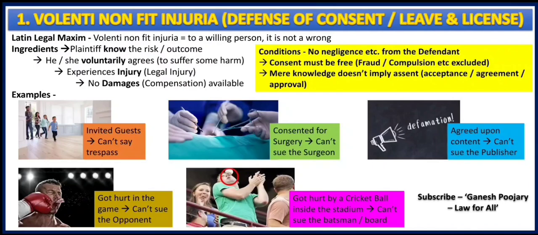Third one, you have agreed with the publisher that you can publish a certain amount of information about you. Whatever content you have given to the publisher, he has published the same in the newspaper or whichever publication he has. Now after he publishes that, you cannot sue that publisher for defamation because you yourself have given consent on the material or the content. While giving the content itself, you should know what is the outcome of the same. You have given consent to the content, so you cannot put a defamation case against the publisher. That's about the third example.